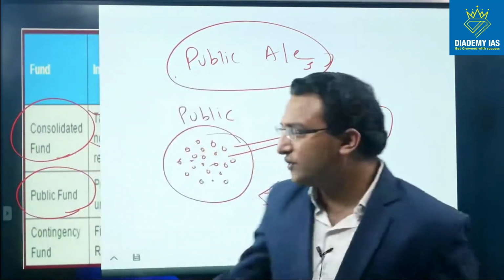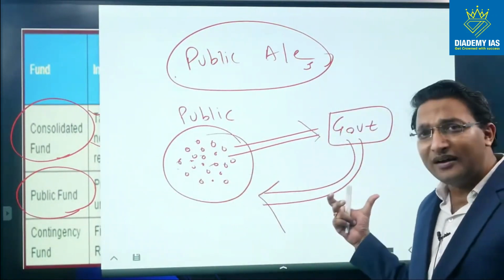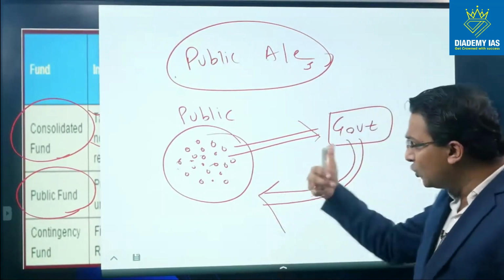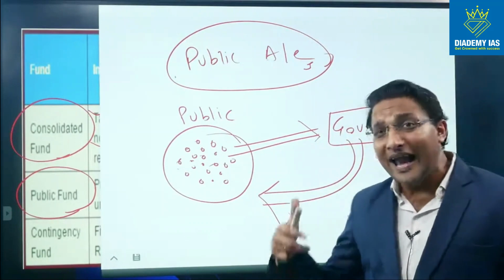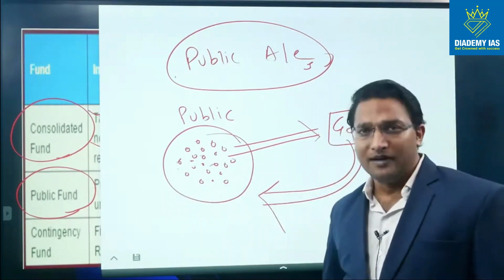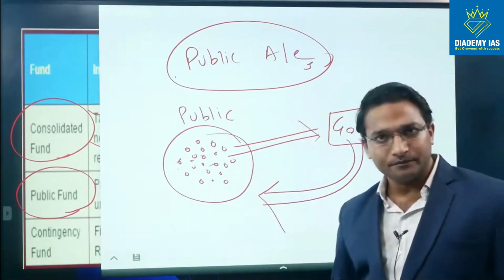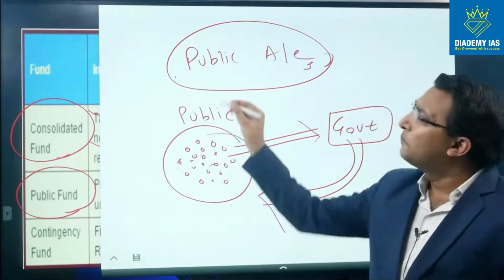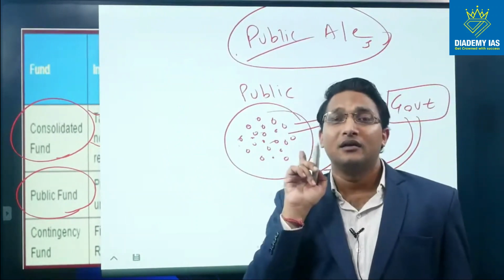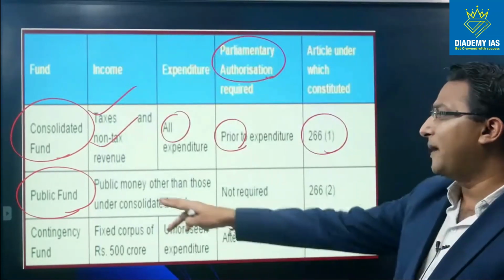This money has been deposited by the public for some time, for a few years, because government is a safe place to put in the money, and the government can use this money for welfare also. But later on in the future, the government will have to return the money to the public. So this kind of money is called Public Accounts of India. This is the money belonging to the public of India. This is not the government's money. This money is lying with the government, but it does not belong to the government.